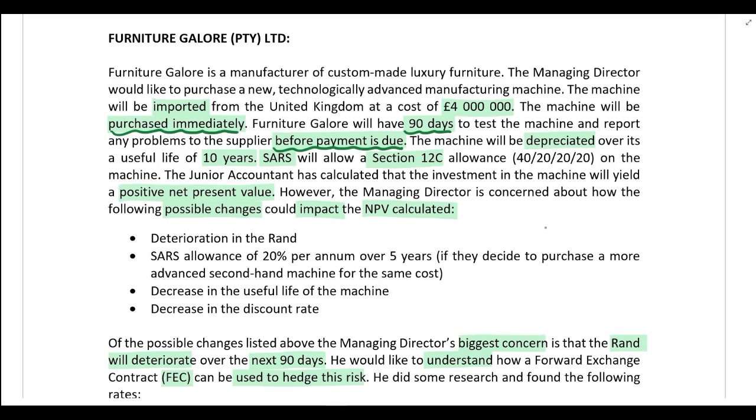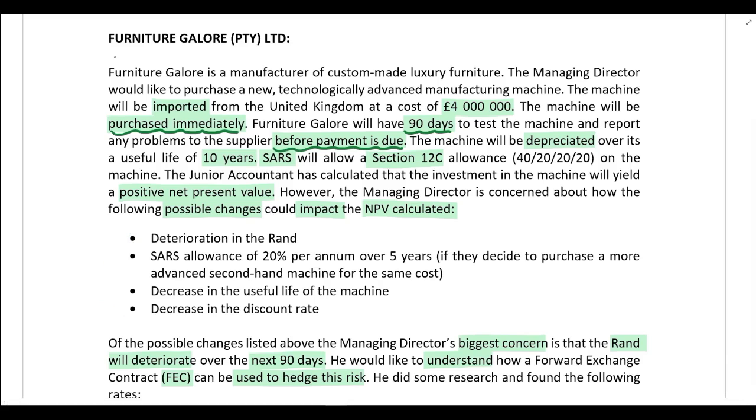The junior accountant has calculated that the investment in the machine will yield a positive net present value. So we know that this investment has a positive net present value, so obviously they want to invest. However, the managing director has some concerns about some of the inputs that go into that NPV calculation. If some of these things change, what impact will that have on the NPV that's being calculated?